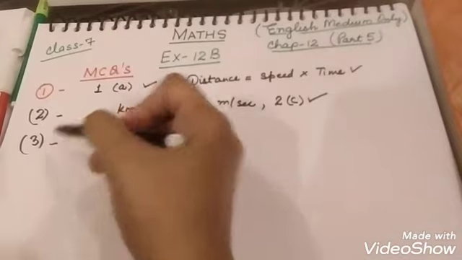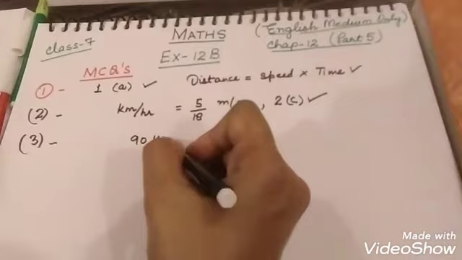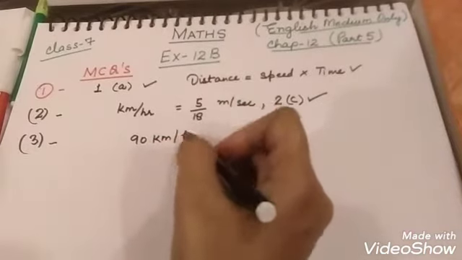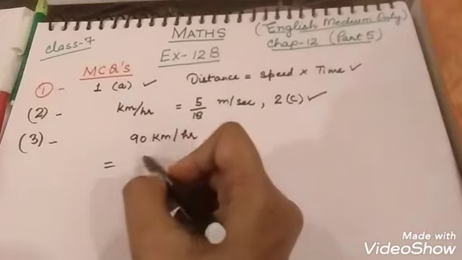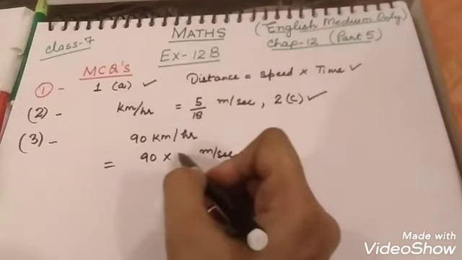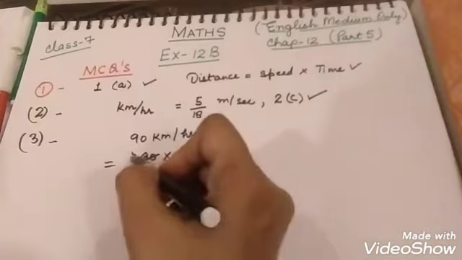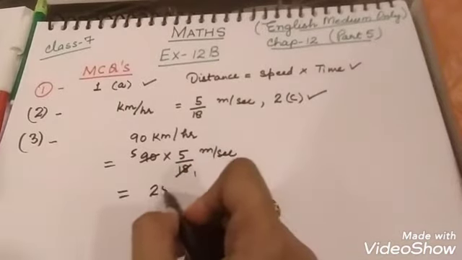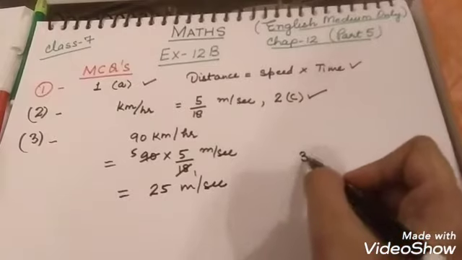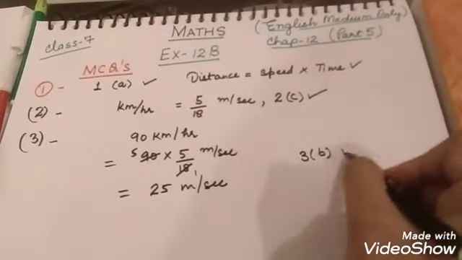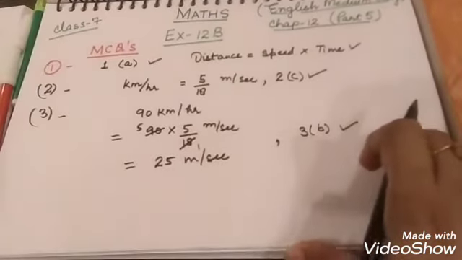Then question number 3. A car is moving with the speed of 90 kilometer per hour. The speed in meter per second. To convert it into meter per second, what we will do? We multiply it by 5/18. 18 ones are 18, 18 fives are 90. So it becomes 25 meter per second. Means option number B is correct in question number 3.